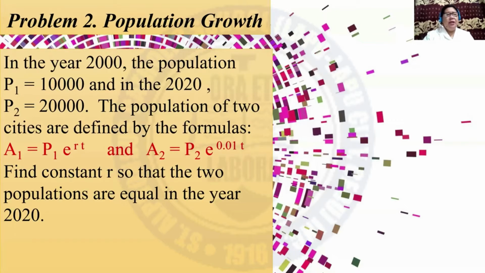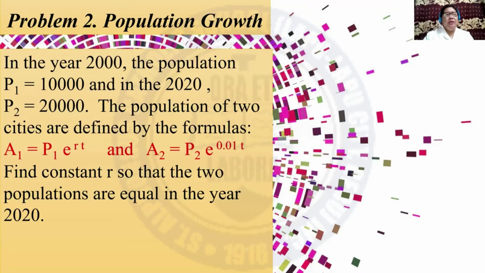Next, let us have problem 2, still under population growth. In the year 2000, the population represented by P1 is equal to 10,000. And in the year 2020, the population represented by P2 is 20,000.